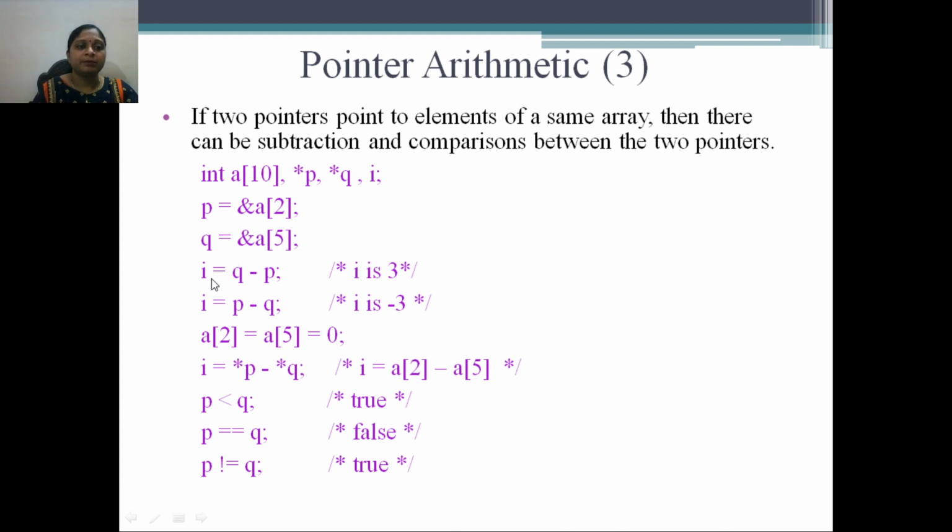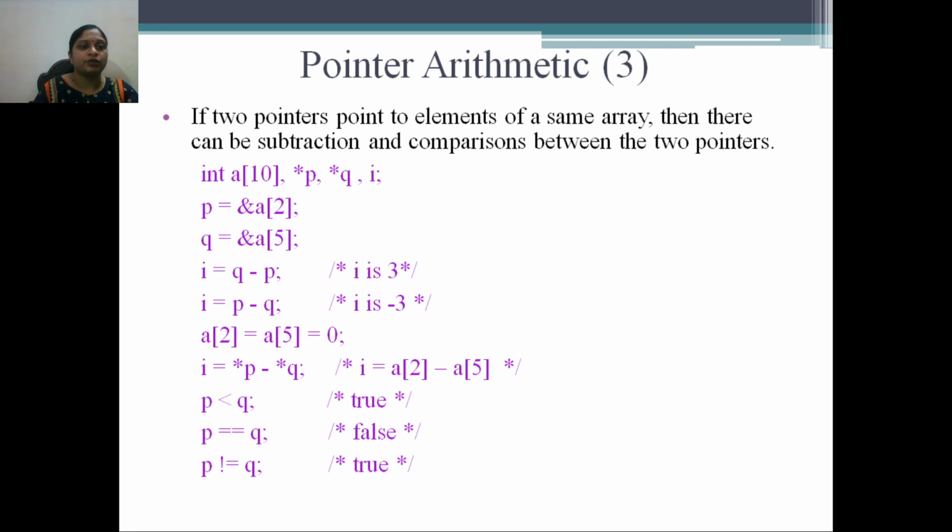Then we can write the statement i = q - p. What is q? q is a pointer which is pointing to this location. For example, this location is 1050. Okay, and p is pointing to this location, and suppose this address is 1000. So 1050 minus 1000 is equal to 50. So what is the value of i? i is equal to 50.